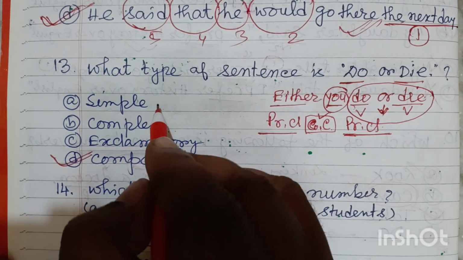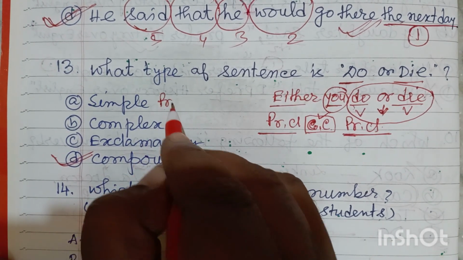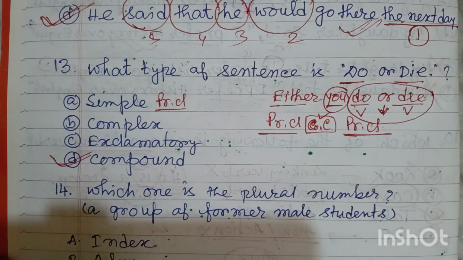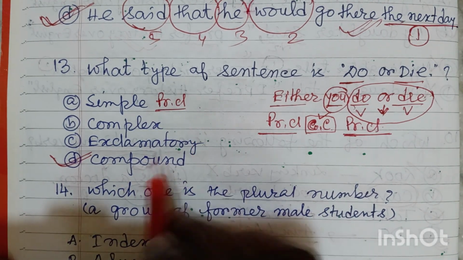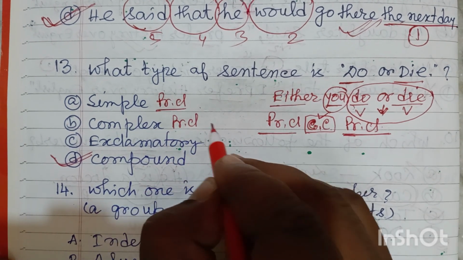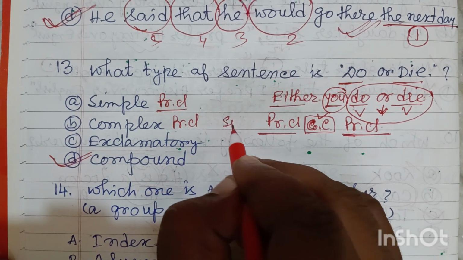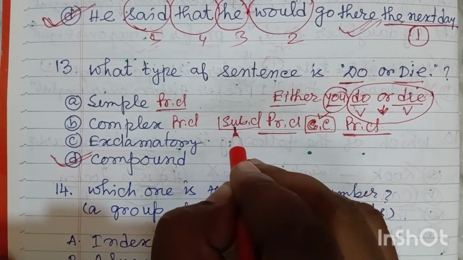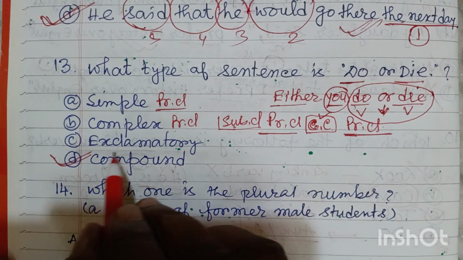My dear friends, in a simple sentence there will be one principal clause. There will be no subordinating clause or subordinating conjunction. In a complex sentence there will be one principal clause and at least one subordinating clause, and this subordinating clause starts with a subordinating conjunction.